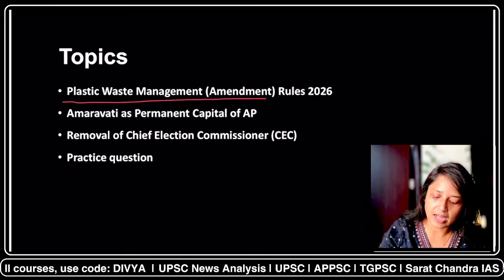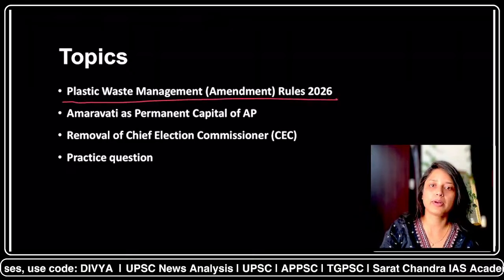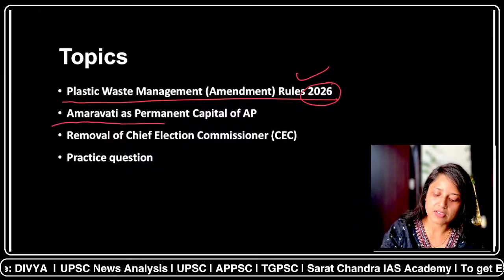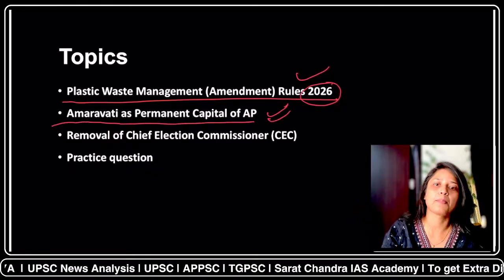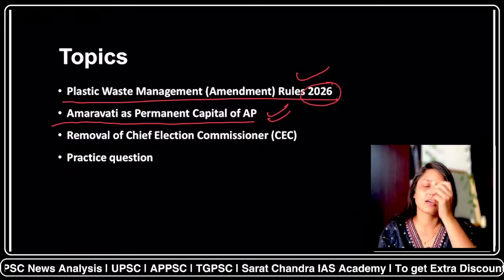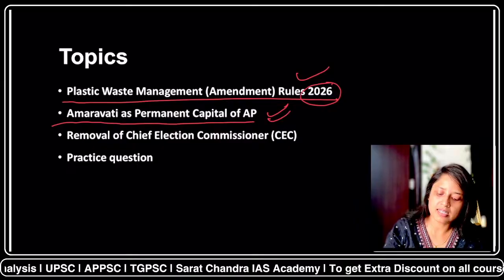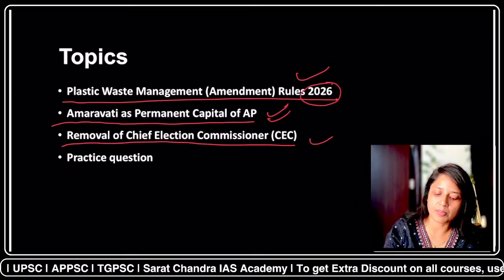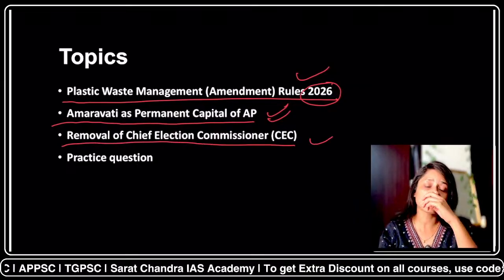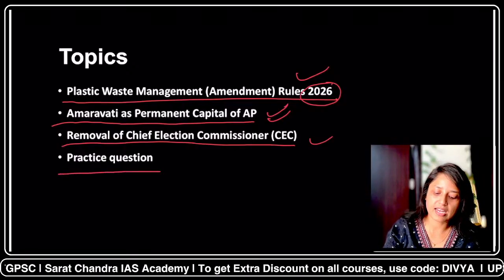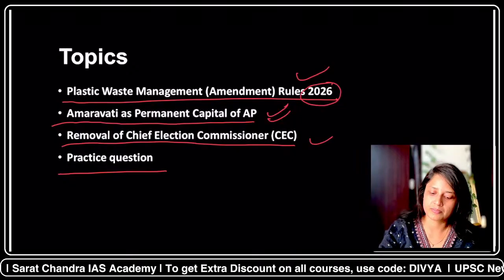First is about the Plastic Waste Management Amendment Rules 2026. Second, recently Amravati was declared as the permanent capital of Andhra Pradesh. So very important from prelims as well as mains perspective. And third is the removal of the Chief Election Commissioner of India. All these three topics are very important for the exam, so please focus. And finally, we will be having a practice question.